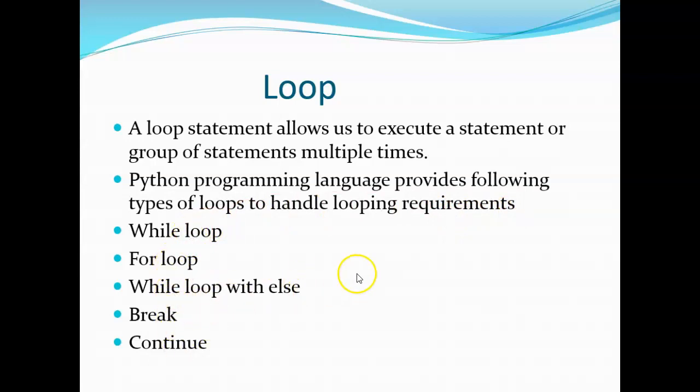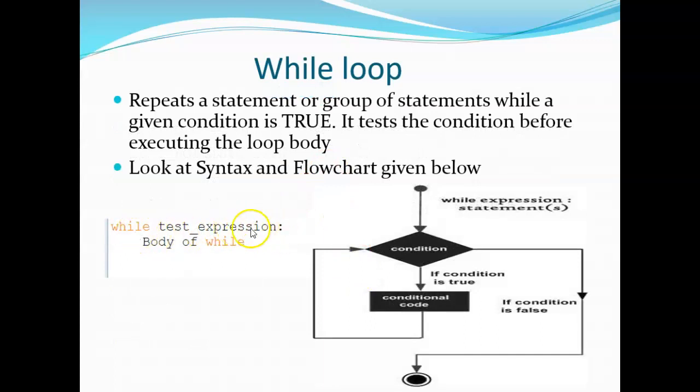While loop: while condition, some condition is there, body of while. Based on that, if this condition is true, then only these set of statements in the given body of while will be executed. If it is false, it will execute immediately after that while code block. Very, very important point. It repeats a statement or group of statements while a given condition is true, and tests the condition before executing the loop body. First, the test expression condition will be checked.